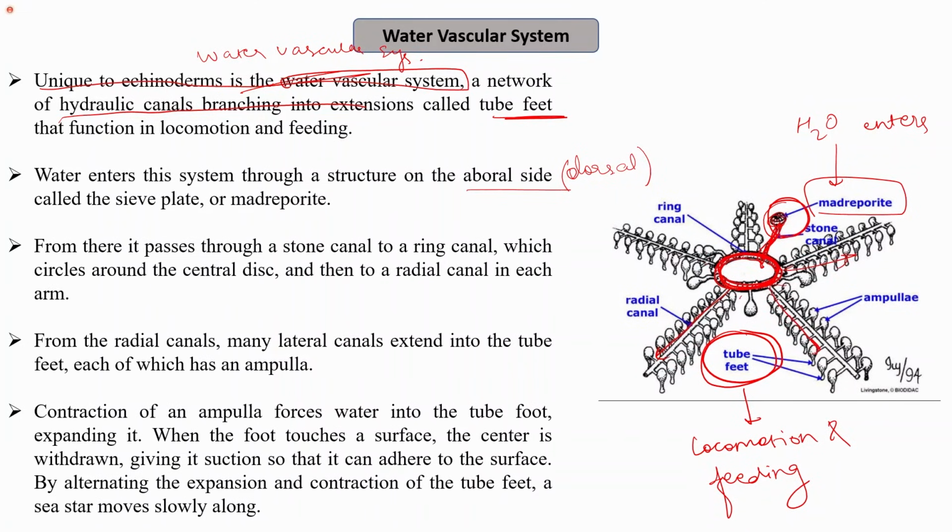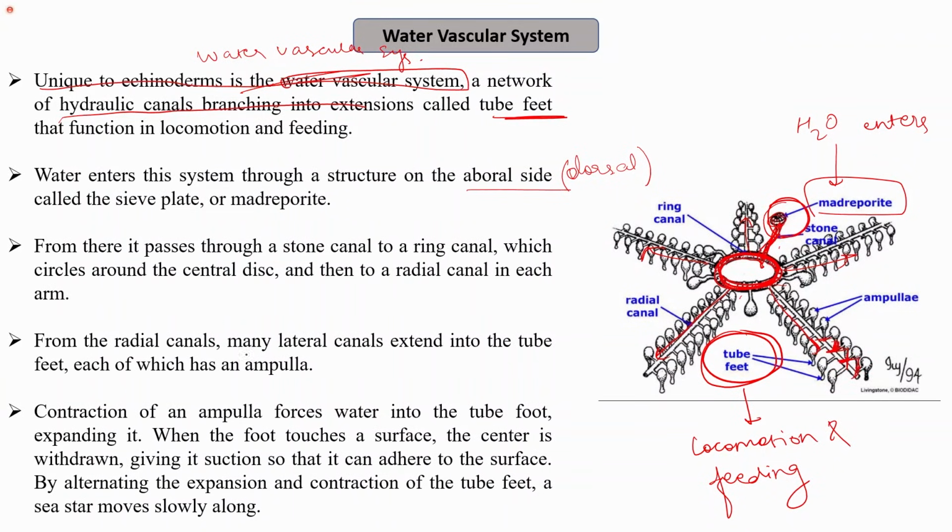So from the madreporite, which is the sieve plate or sieve-like structure, the water enters into the stone canal, then into the ring canal, and then the radial canals, which radiate in different directions. From the radial canal, you can see that there are many lateral canals also. So this is the radial canal, and these are the various lateral canals connected to it.